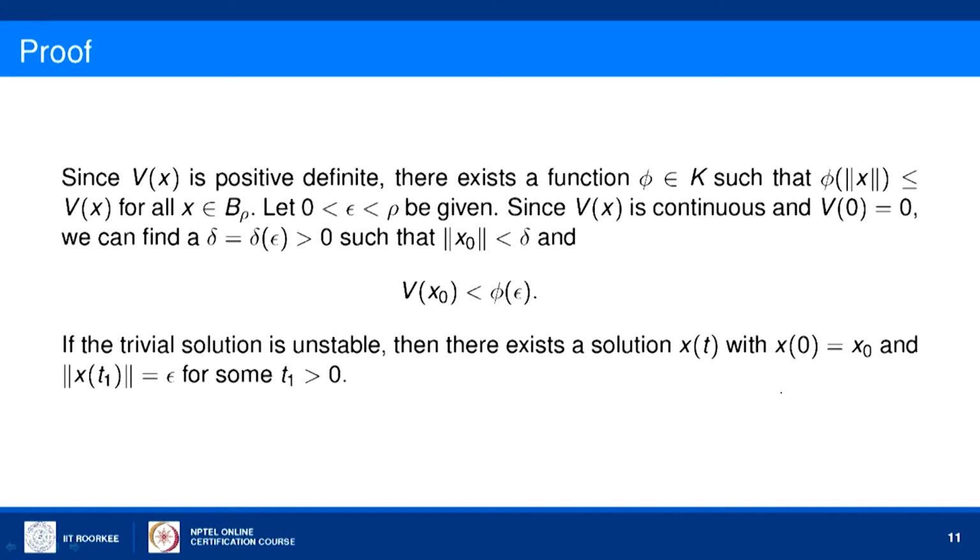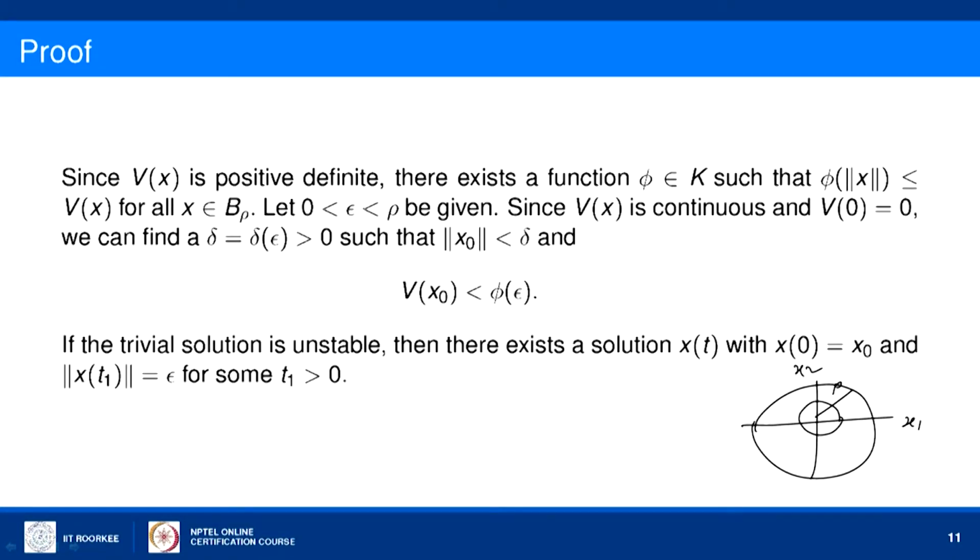So, for example, in the case of 2 variables, x is say x 1, x 2, then B rho is a ball of radius rho, and then we can find a delta neighborhood, such that we can select an x naught within the ball of radius delta.